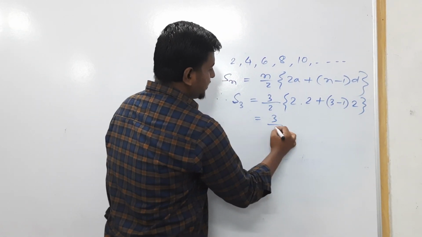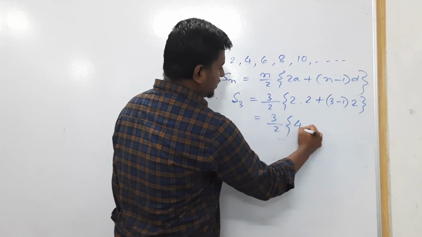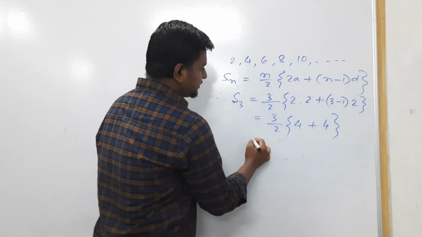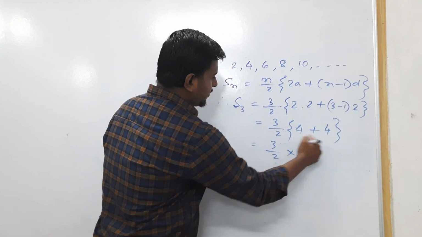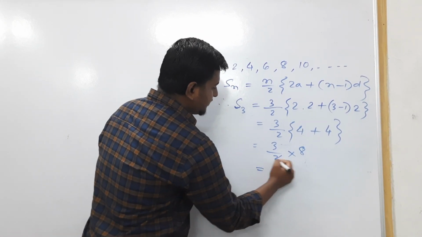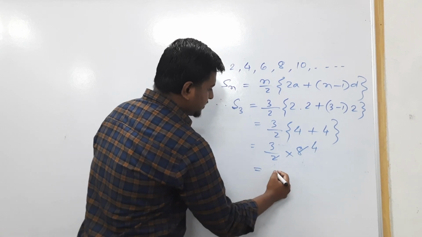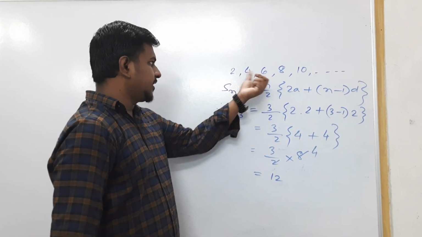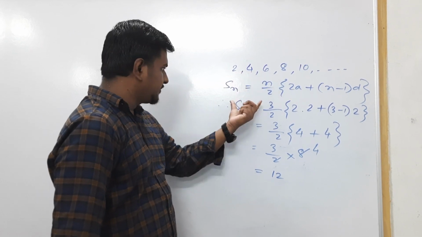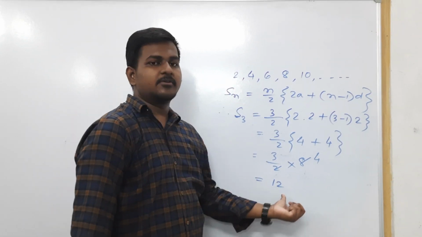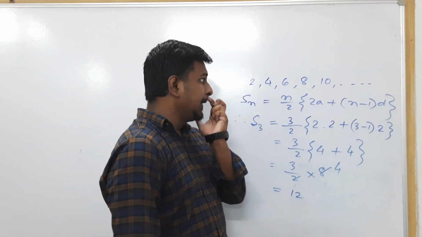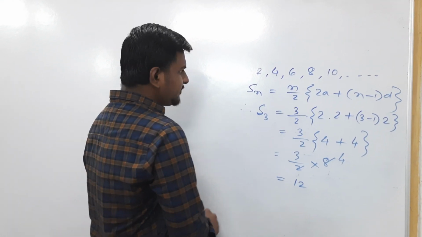If we solve it, 3 by 2 into (2 into 2, that is 4, plus (3 minus 1) is 2, 2 twos are 4). So 3 by 2 into (4 plus 4), which becomes 8. If you cancel it, 2 fours are 8, 4 threes are 12. See, the sum of three terms is 6 plus 4 plus 2, which is 12. By using the formula, we have also found 12. So this is a verified formula. You can use it anywhere.